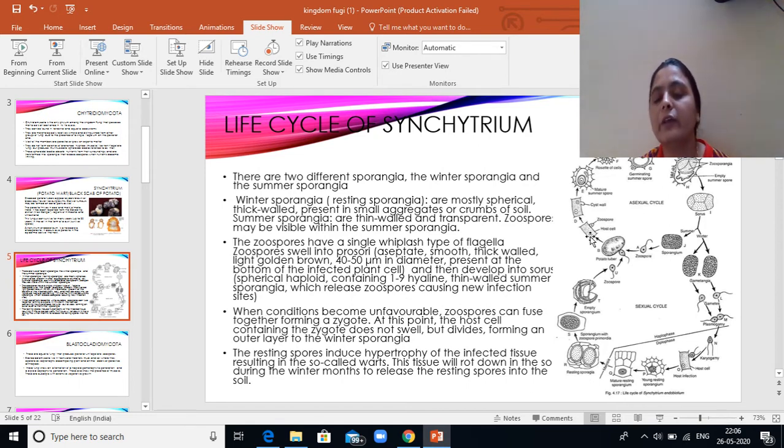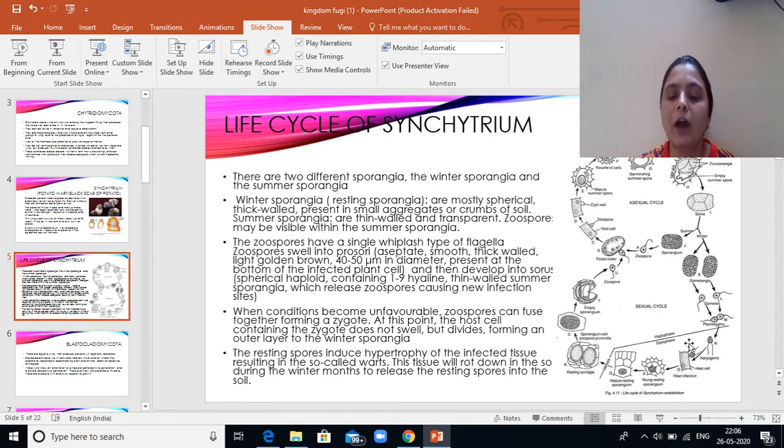The zoospores, as we can see in the image here, have a whiplash type of flagella. The zoospores swell into prosori. They become smooth, black, thick-walled, golden. These are the prosori, golden brown, around 40 to 50 micrometers in diameter and present at the bottom of the cell. And then these release the zoospores which cause the further infections.